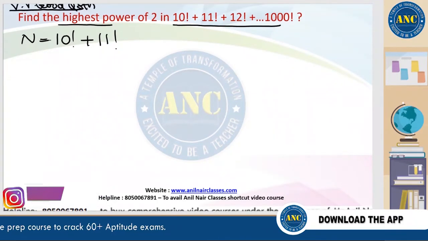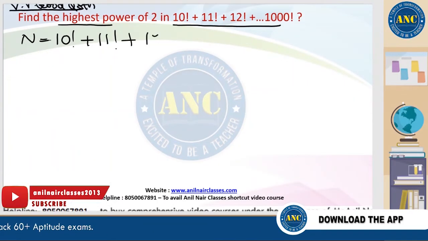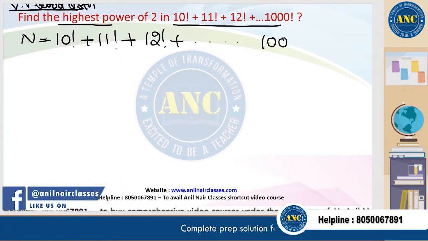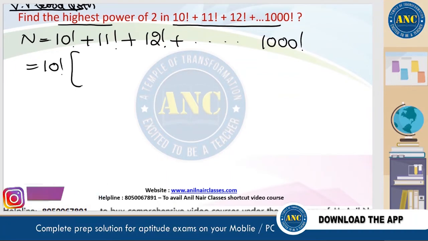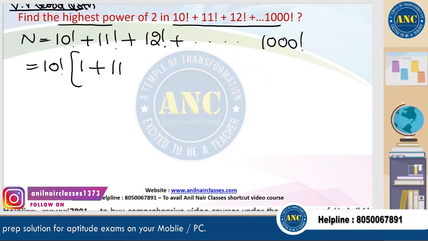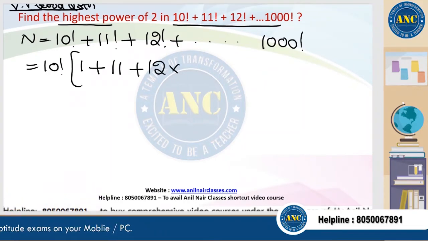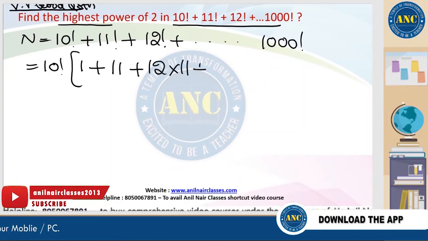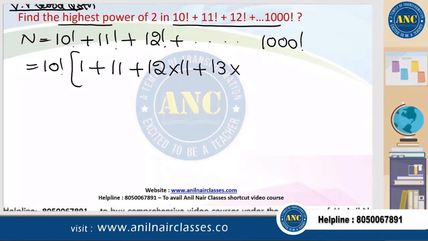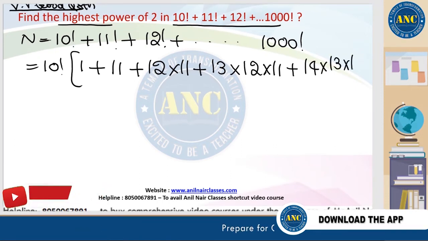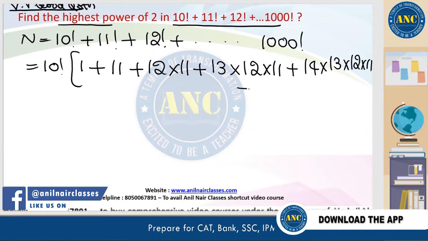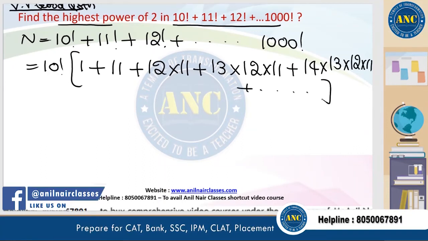Very good question. Slowly from basics to advanced level we will go. 10 factorial plus 11 factorial and so on up to 1000 factorial. If I take 10 factorial common, it is 1. Here it is 11. 12 factorial is 12 into 11 into 10 factorial. 13 factorial is 13 into 12 into 11 into 10 factorial. 14 factorial is 14 into 13 into 12 into 11 and so on.